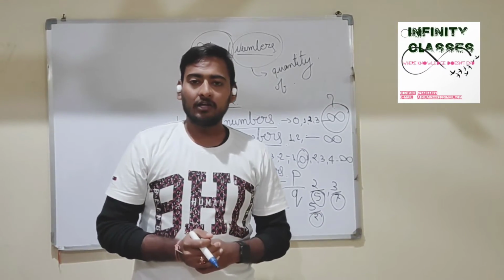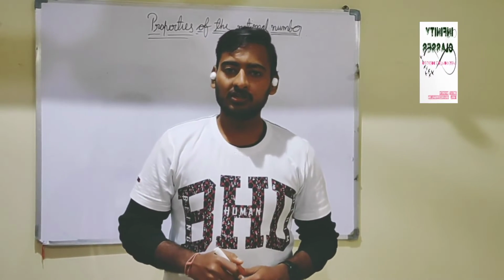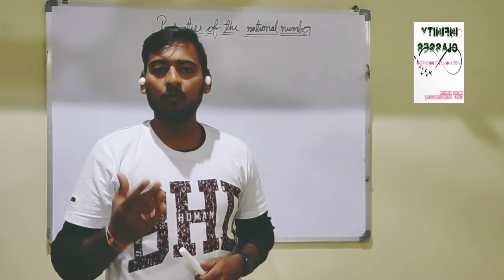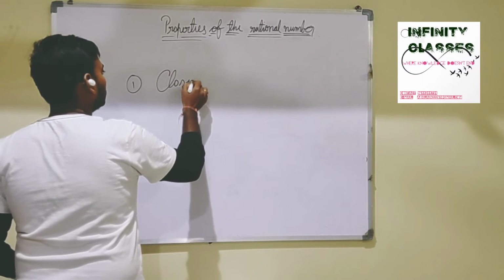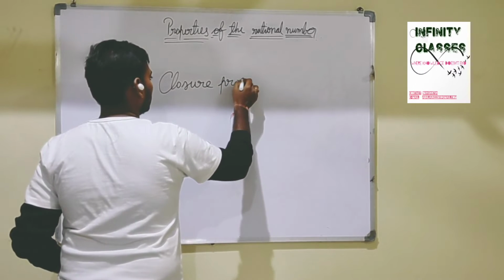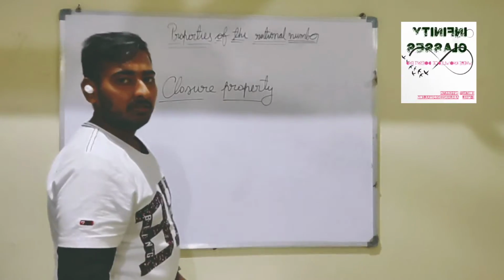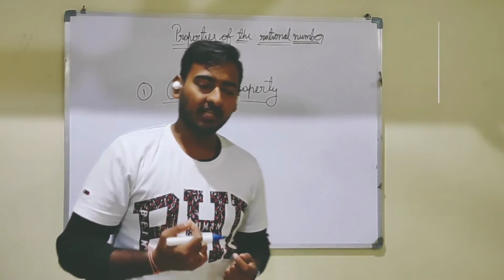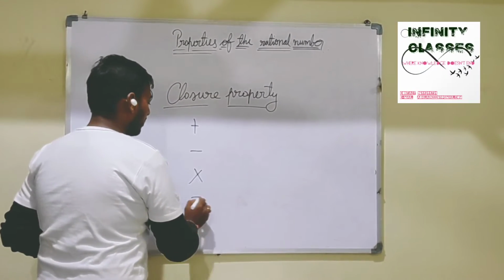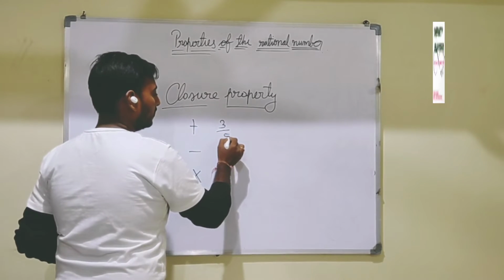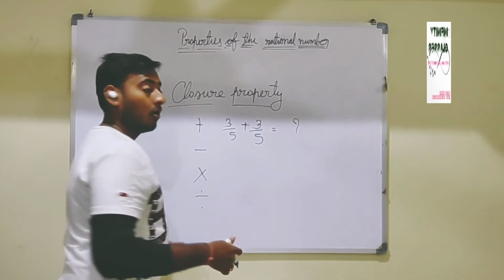After learning all the forms of numbers, let's discuss the properties of the rational number. The first property that we are going to discuss is the closure property. What is closure property? Closure property is a property where we check whether by addition, subtraction, multiplication, or division of a rational number with a rational number, a rational number will come or not.